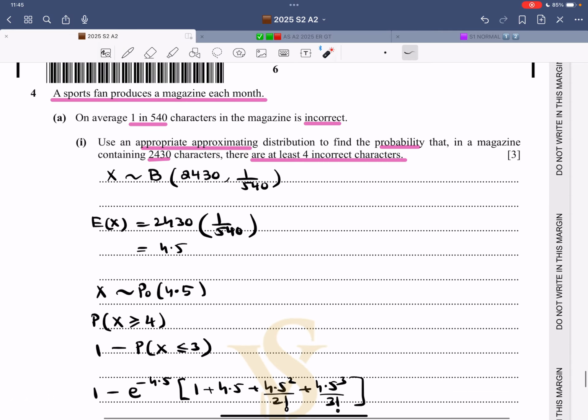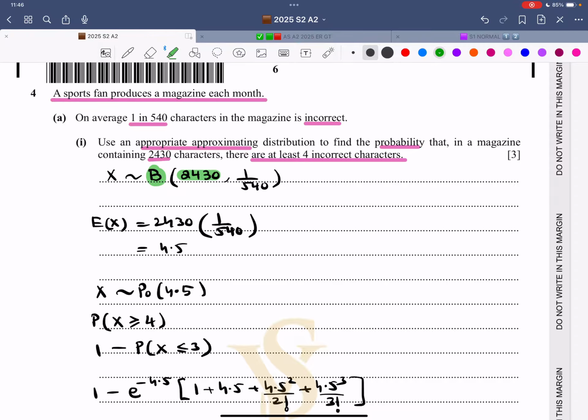Question number 4. It says a sports fan produces a magazine each month. Part A: on average, 1 in 540 characters in the magazine is incorrect. Part 1, use an approximating distribution. What it means is that use an approximation. Find the probability that in a magazine containing 2430 characters, there are at least 4 incorrect. So now you have to realize that the original question is about binomial.